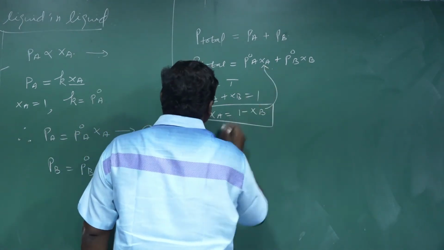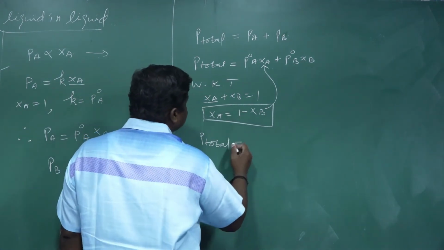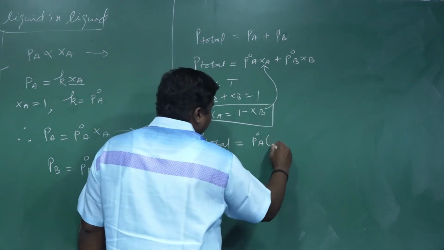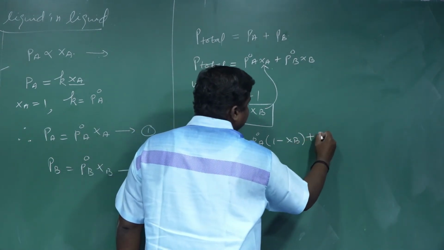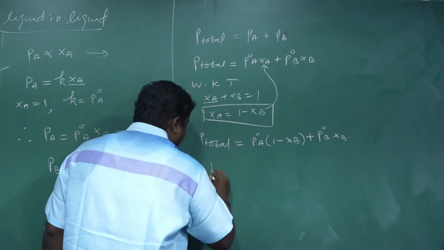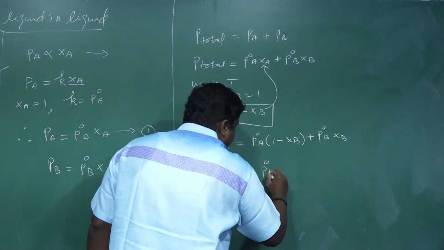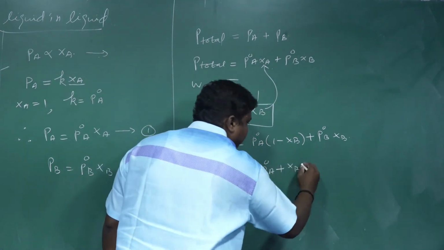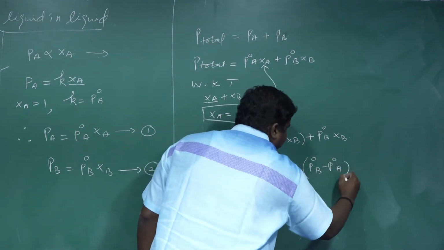Substitute this. The total pressure is equal to P naught A times (1 minus the mole fraction of B) plus P naught B XB. So the total pressure is equal to P naught A plus XB times (P naught B minus P naught A).